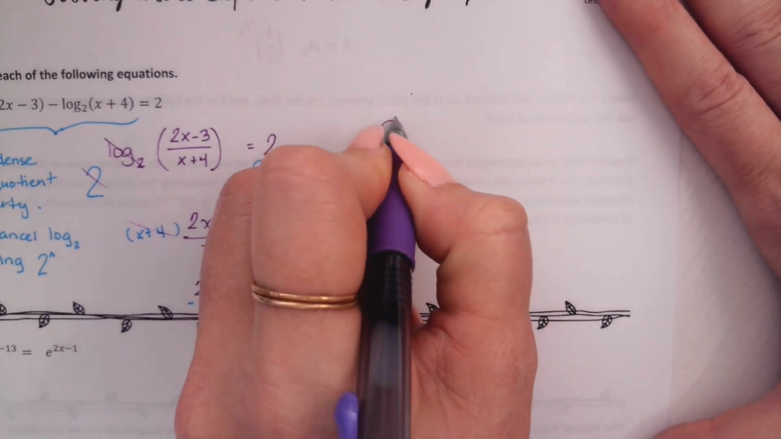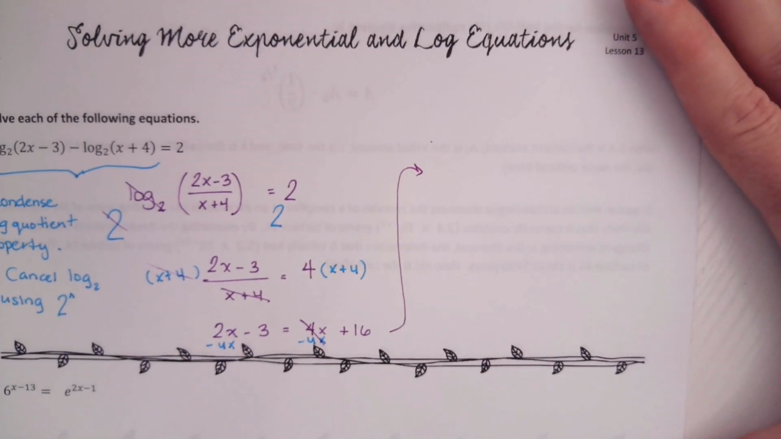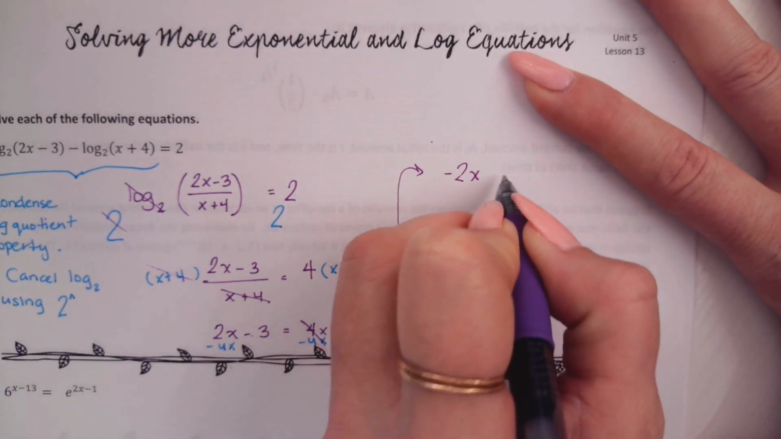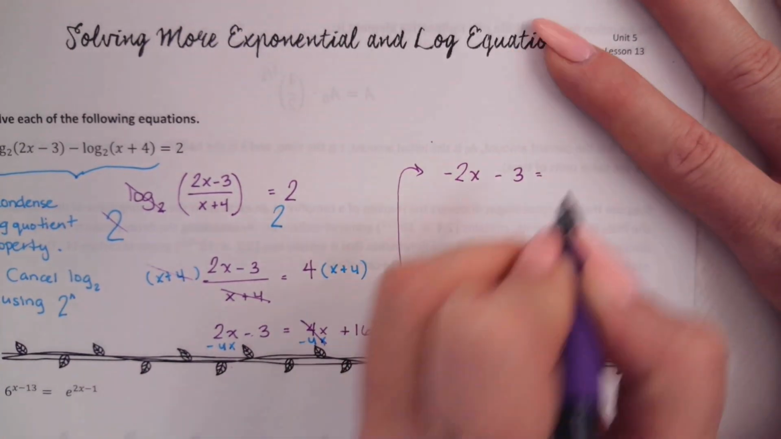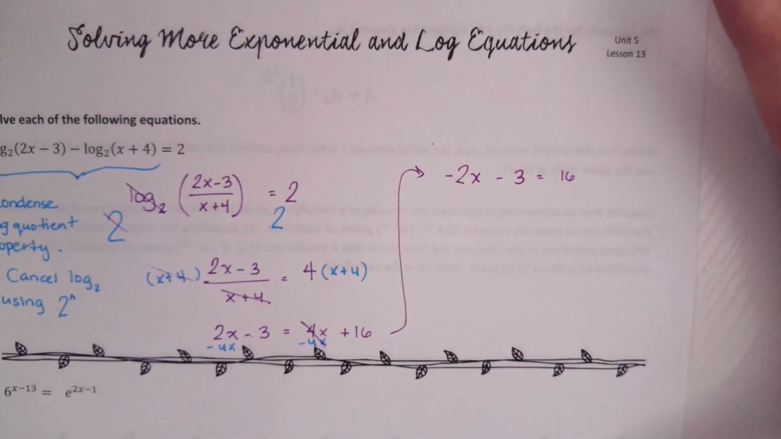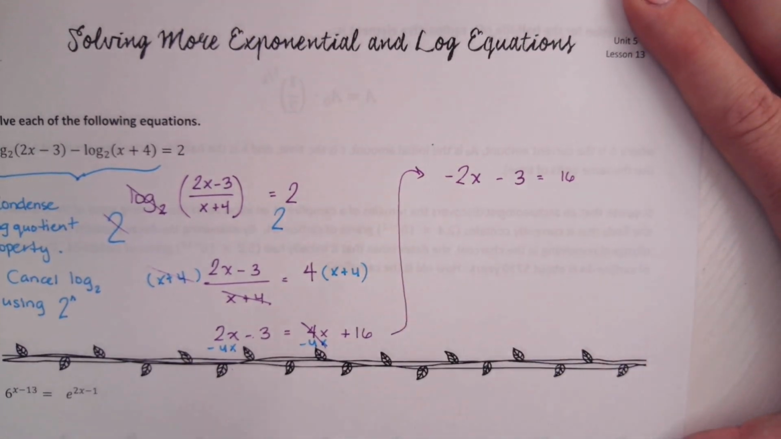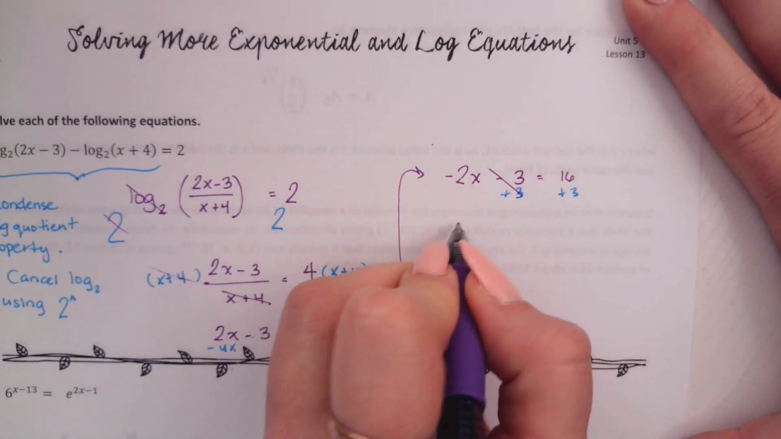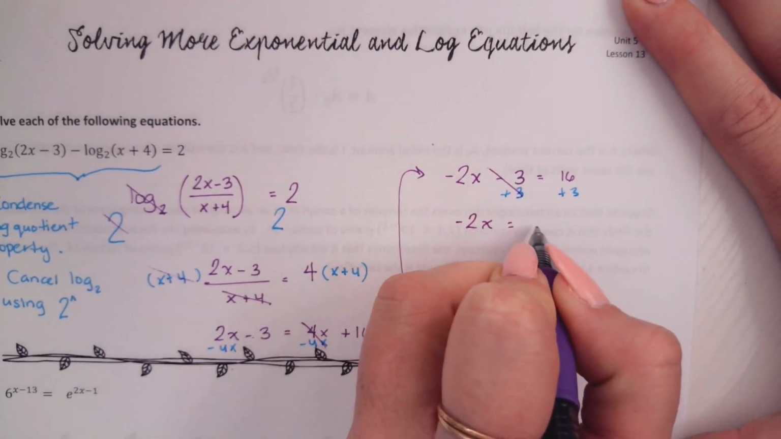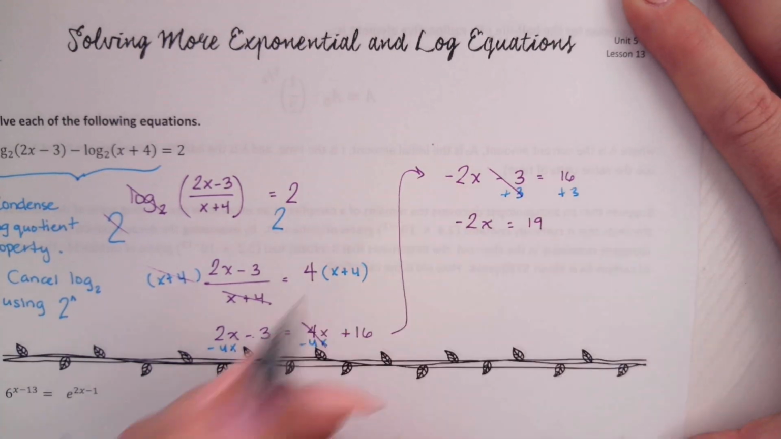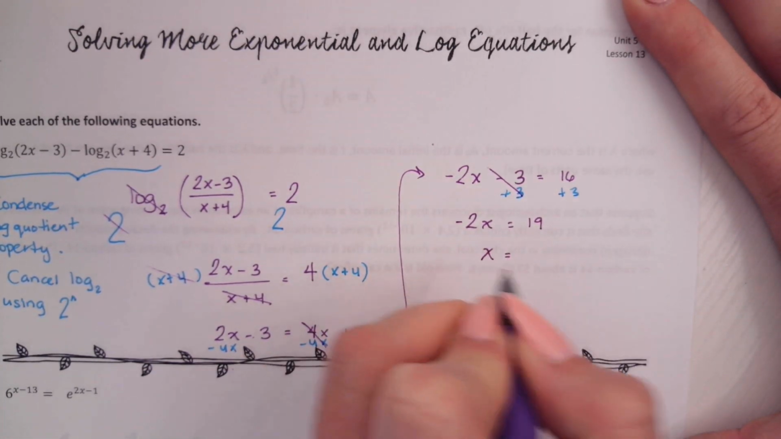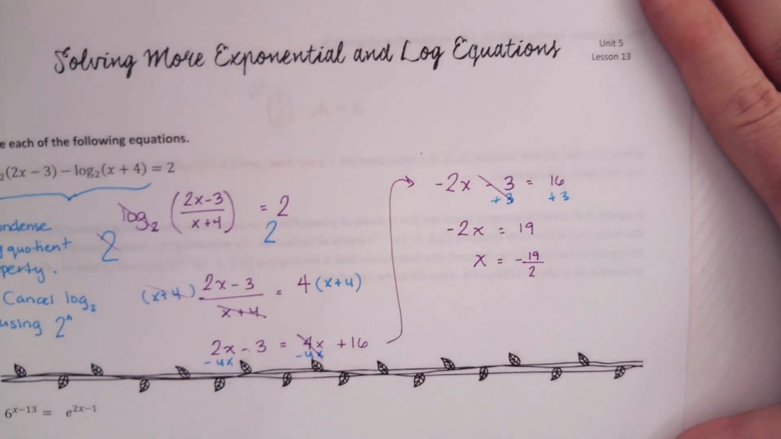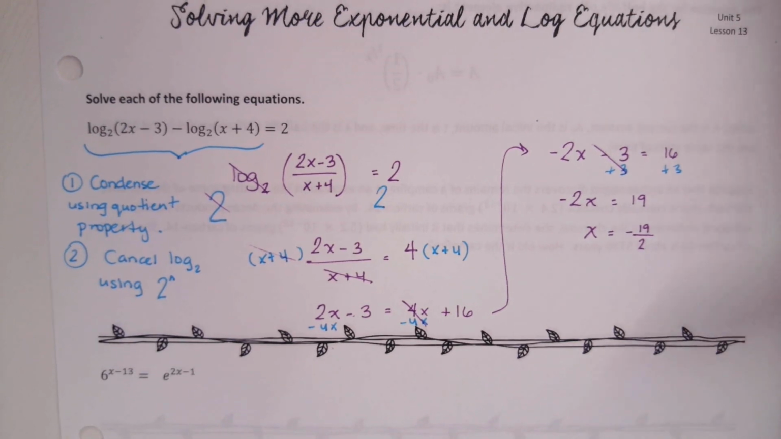Okay, I'm going to move it up here. So on the left side, I'll have 2x minus 4x, which is negative 2x, minus 3 equals 16. Okay, canceling that minus 3 by adding, which gives me negative 2x equals 19. Divide both sides by negative 2, and you get x equals negative 19 over 2.